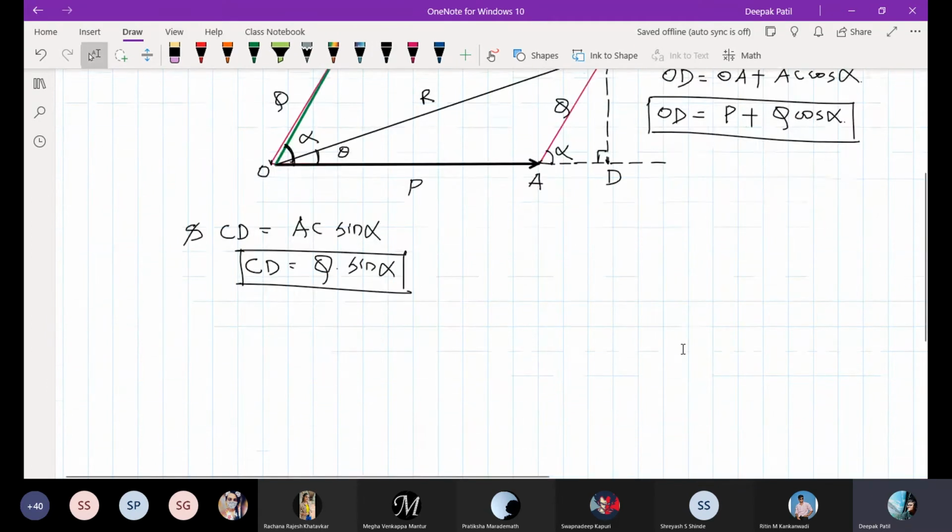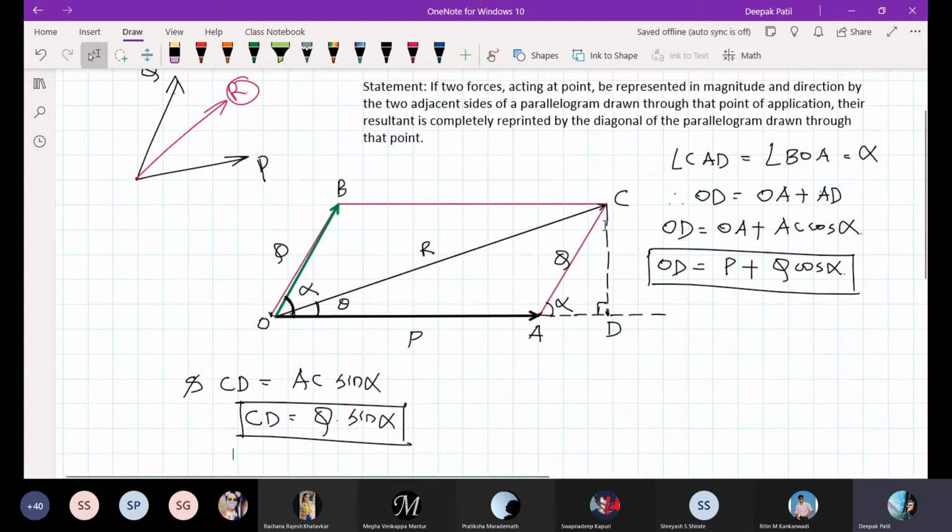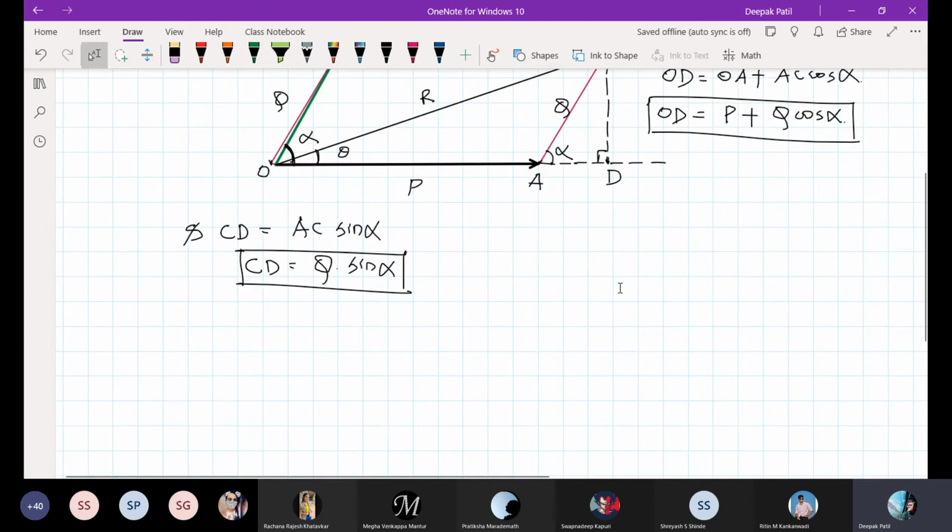Now in right angle triangle ODC, as per the Pythagoras theorem, the hypotenuse is OC. So OC square is equal to OD square plus CD square.